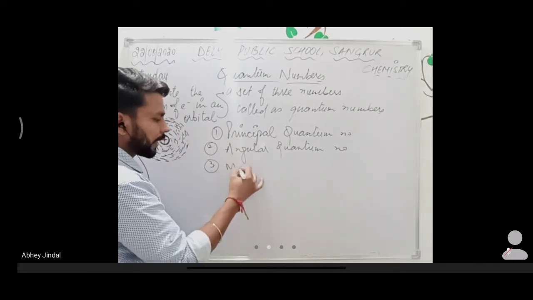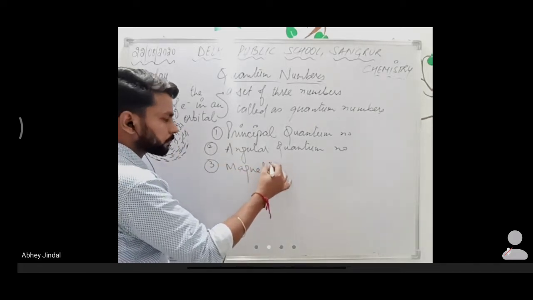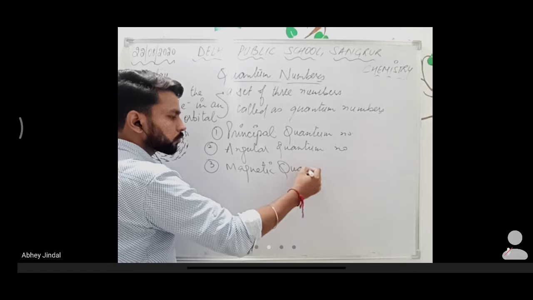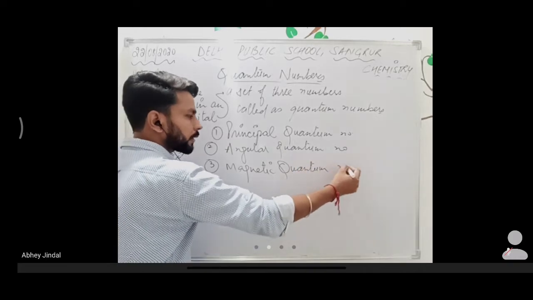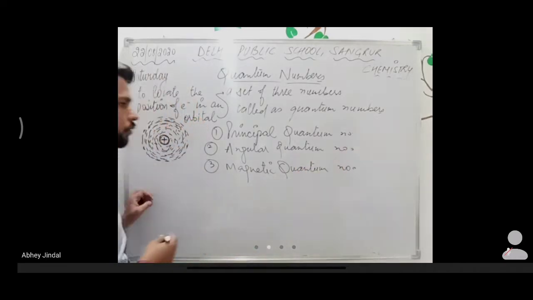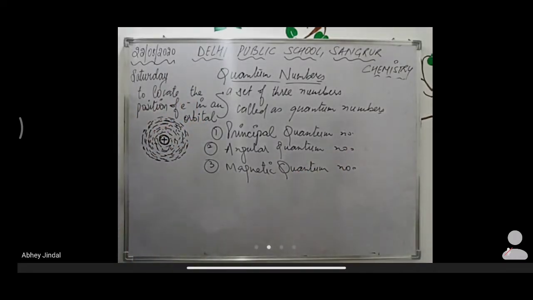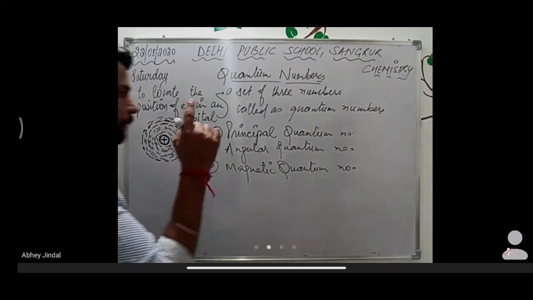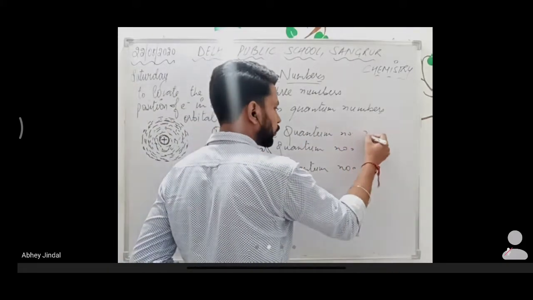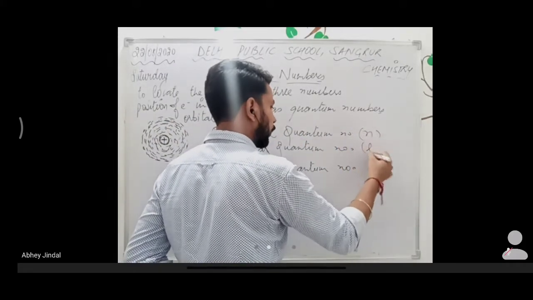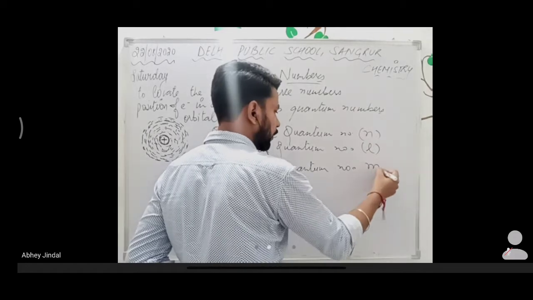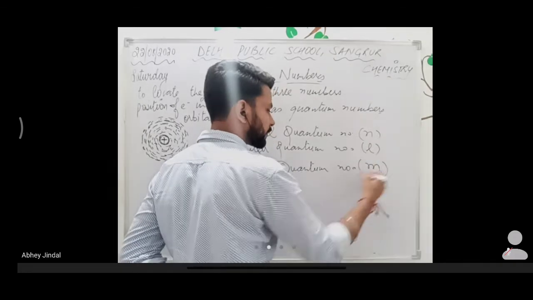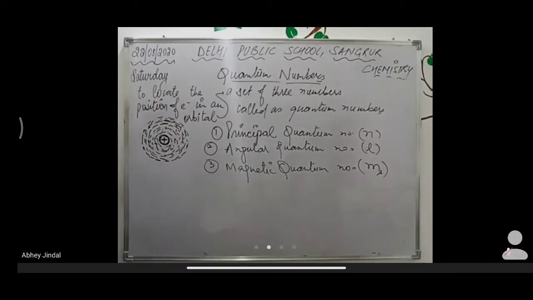The last one is the magnetic quantum number. So these three quantum numbers tell us about the position of an electron in an orbital. Okay, right? And the principal quantum number is denoted by n, angular by l, and magnetic by m.